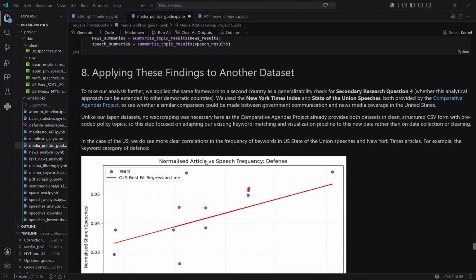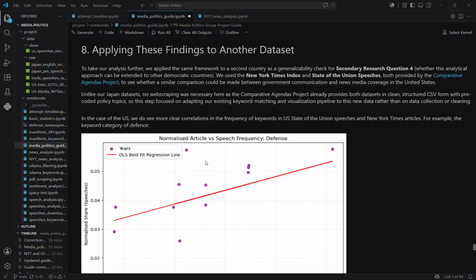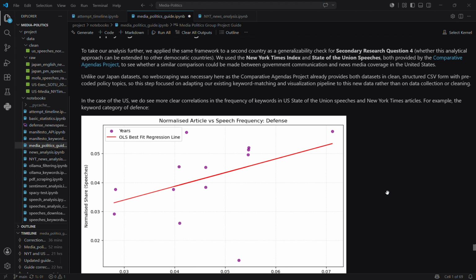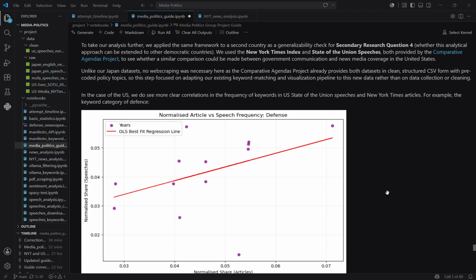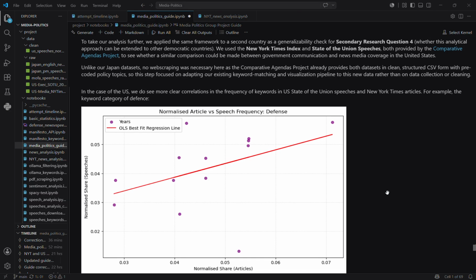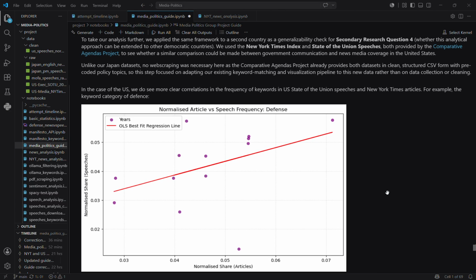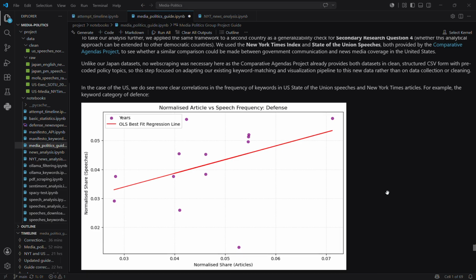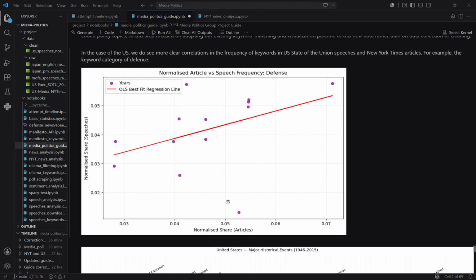Now let's apply these findings to another data set, the United States. We tested whether our framework could be applied to another country. We used the New York Times data together with the State of the Union speeches, presidential speeches from the Comparative Agendas Project. So this time, we had a clean and structured data set already. Using the same workflow, we found a stronger correlation, as first seen in our regression analysis, than in the Japan analysis.